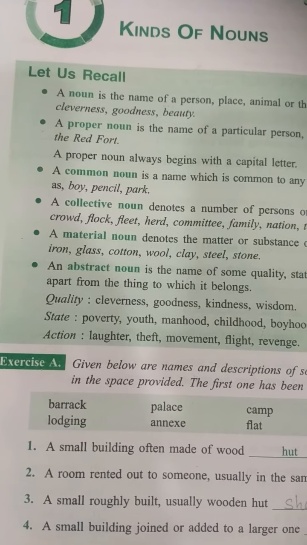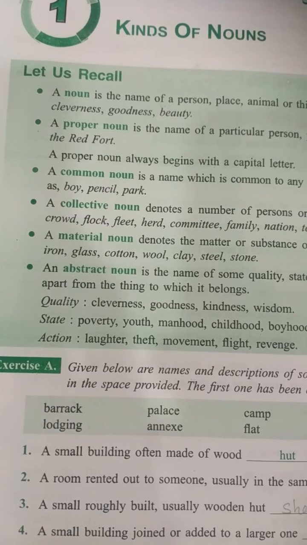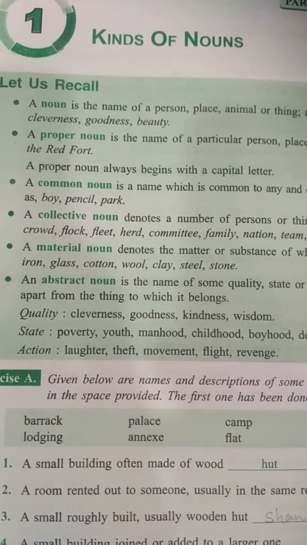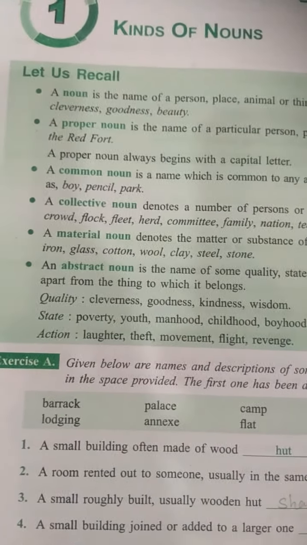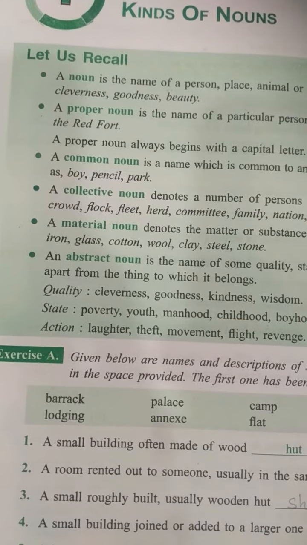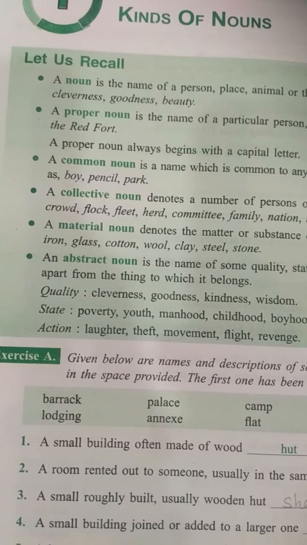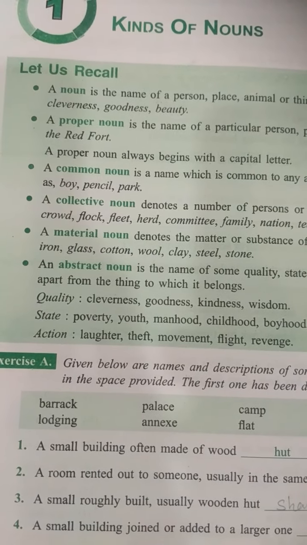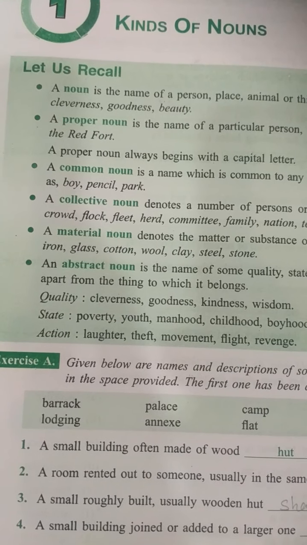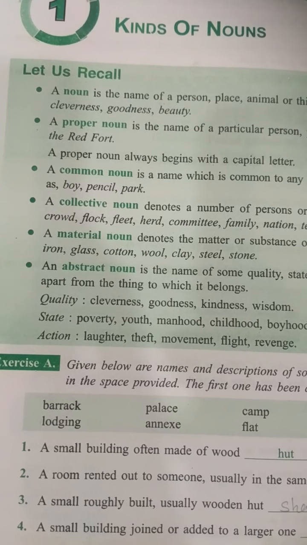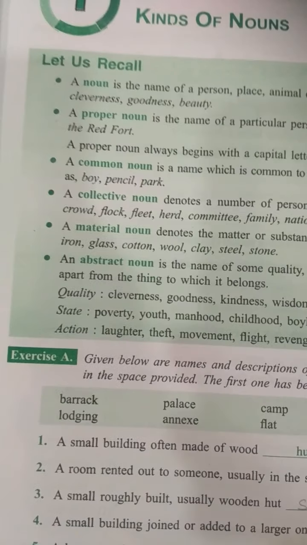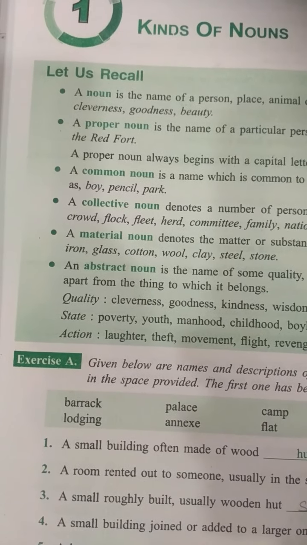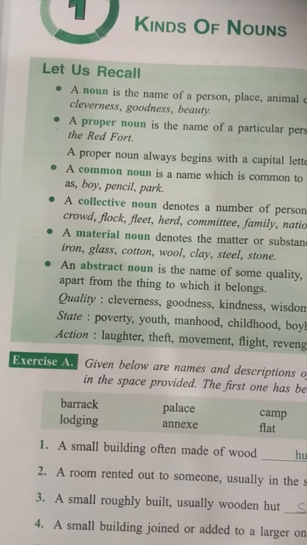It means that it is a person, place, animal, or thing. So, here is an example for a person: Gita. For place, there is the example of Mumbai. For animal, it is horse. Thing, it is table, iron. And cleverness, goodness, beauty.